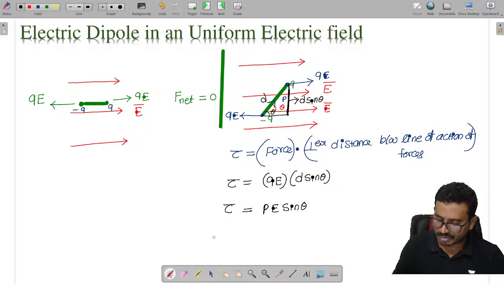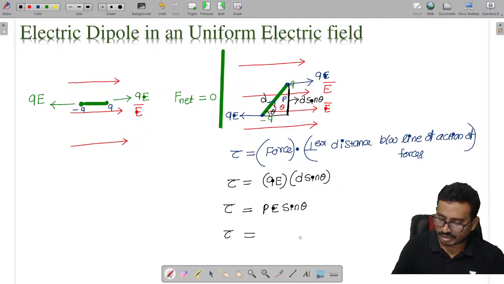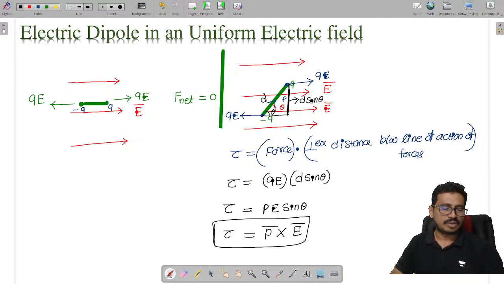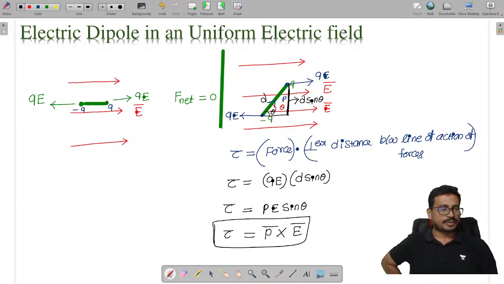This is the scalar magnitude, which I am writing in vector form as P cross E. So tau is equal to P cross E. This is the torque acting on a dipole.